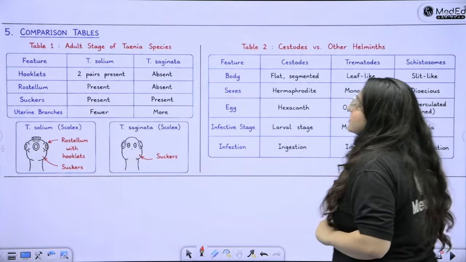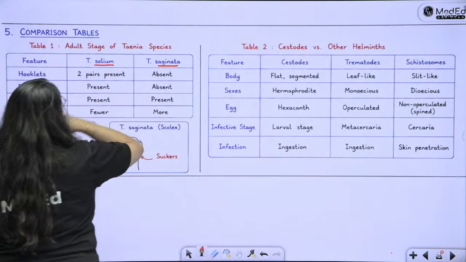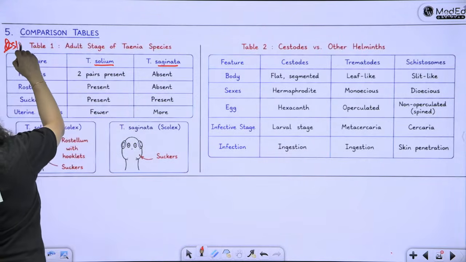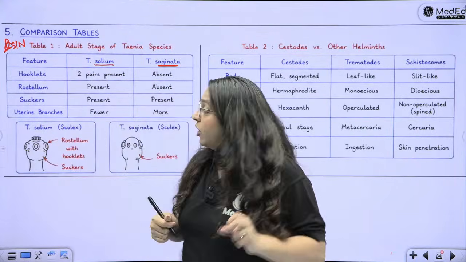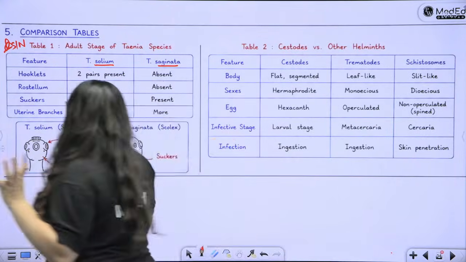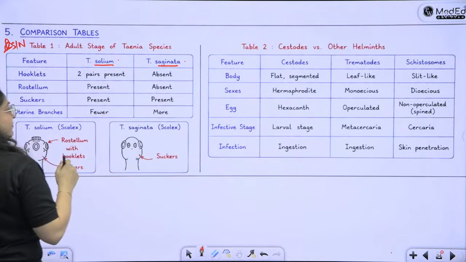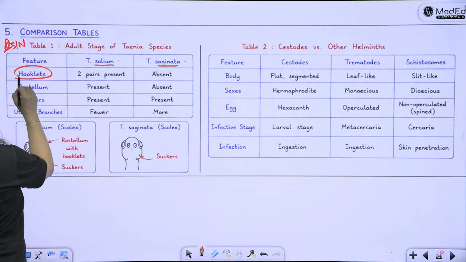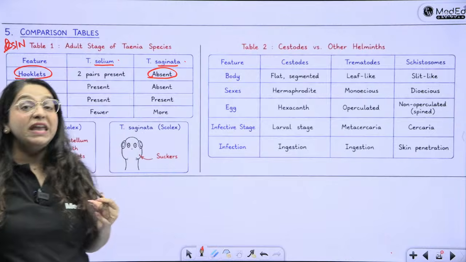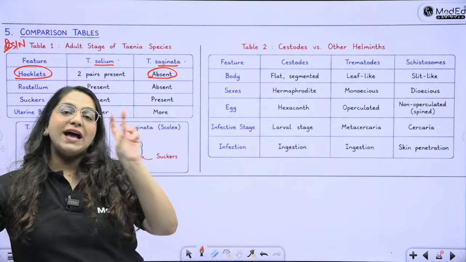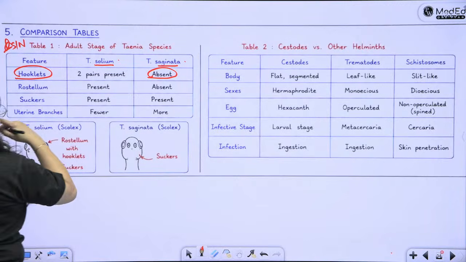Right. So here is the comparison of all. Between Taenia solium and saginata, this can be a very important short note in itself, like a 3 marker, to differentiate between the two. So Taenia solium is the pork tapeworm, saginata is the beef tapeworm. Hooklets are absent in the beef tapeworm. So cows don't have sharp teeth. Similarly, the worm also does not have the hooklets.